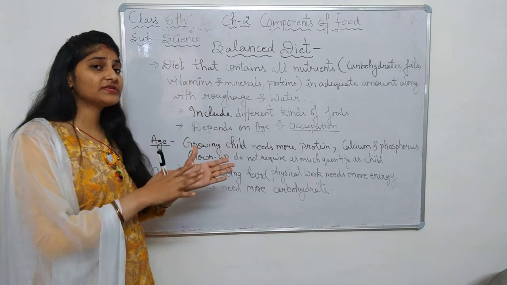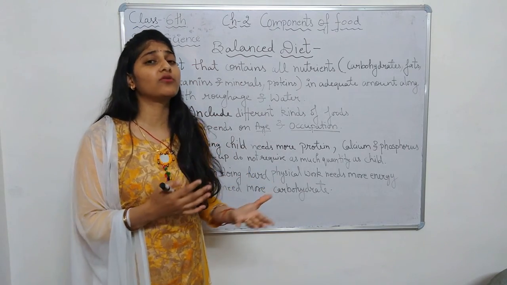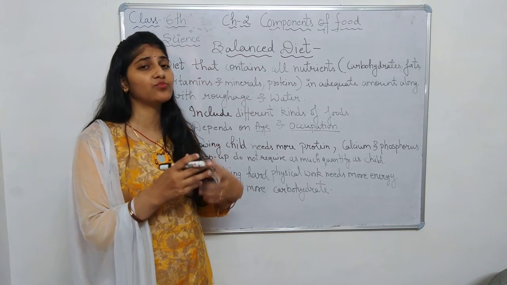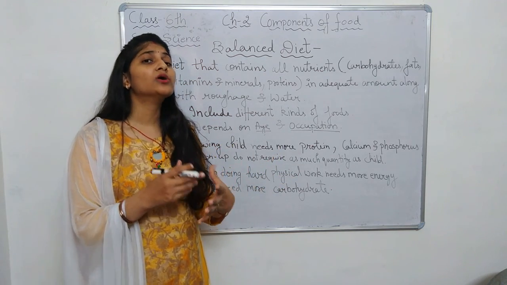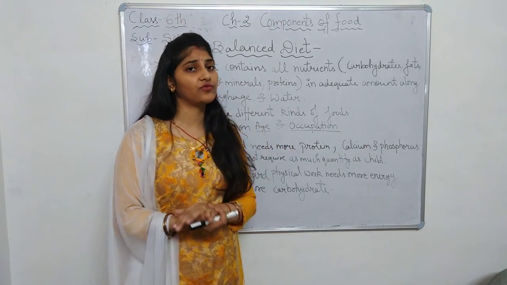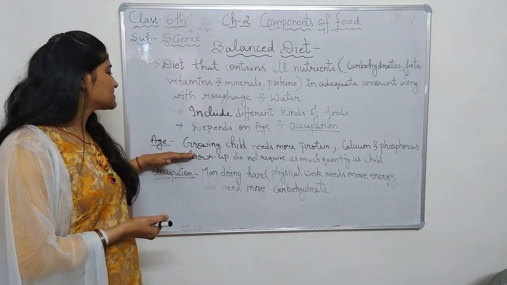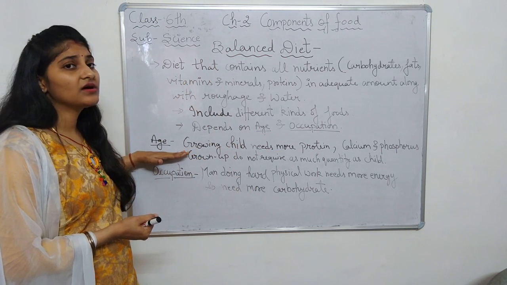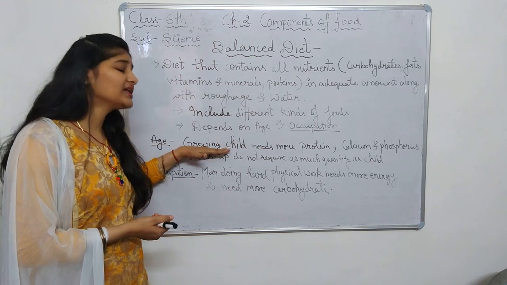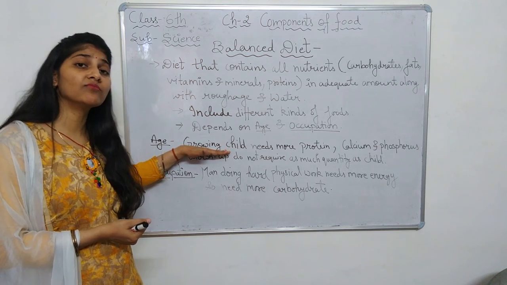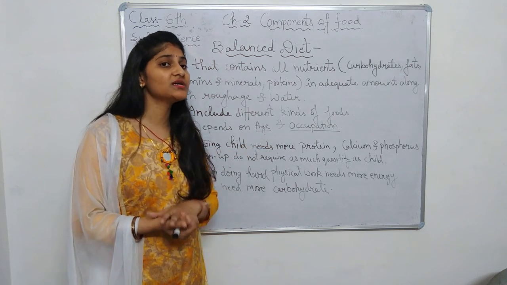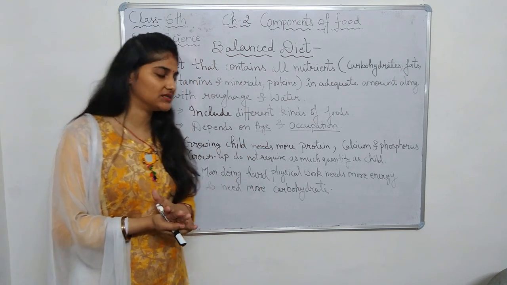But if we see an adult person who is fully grown up, now he is not growing further, his bones are not growing, his body is not gaining height, so he doesn't need as much protein, calcium and phosphorus. So this is how the age factor comes in a balanced diet. For a child, we need some nutrients in more quantity, but in a grown-up, we don't need the same nutrient in the same quantity as the child needed.